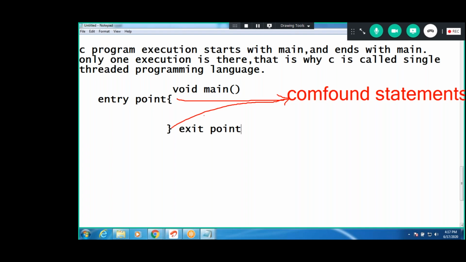Program execution starts with main and ends with main. Entry point: one execution control that starts from main. The open parenthesis represents the entry point. The close parenthesis represents the exit point. Okay, we can write it like this.